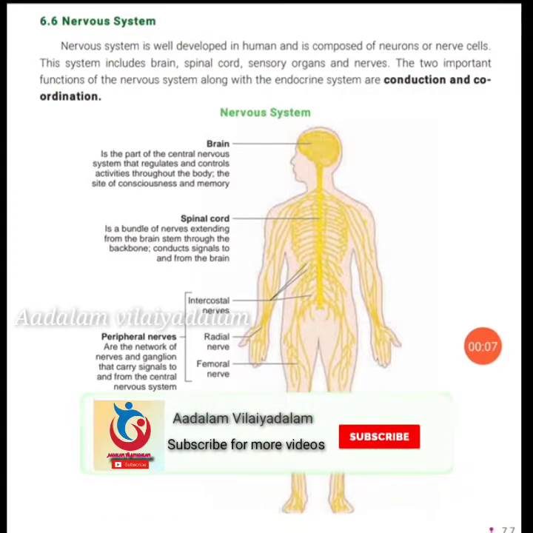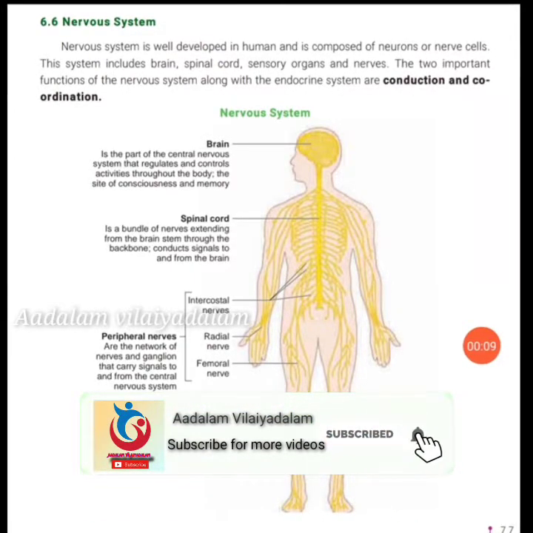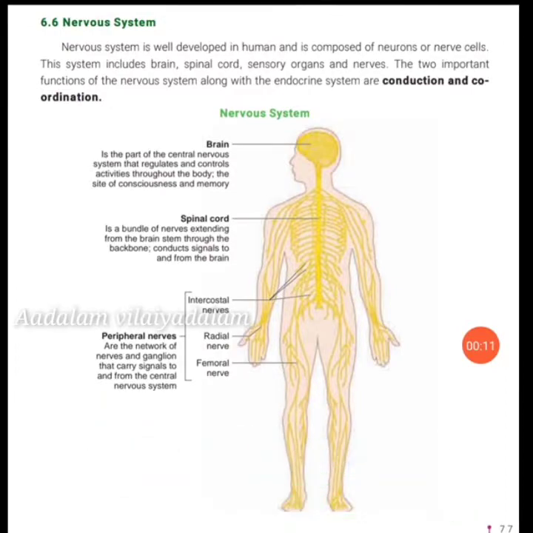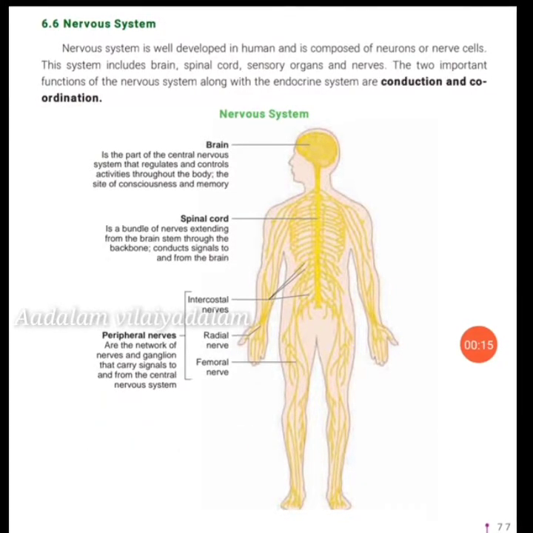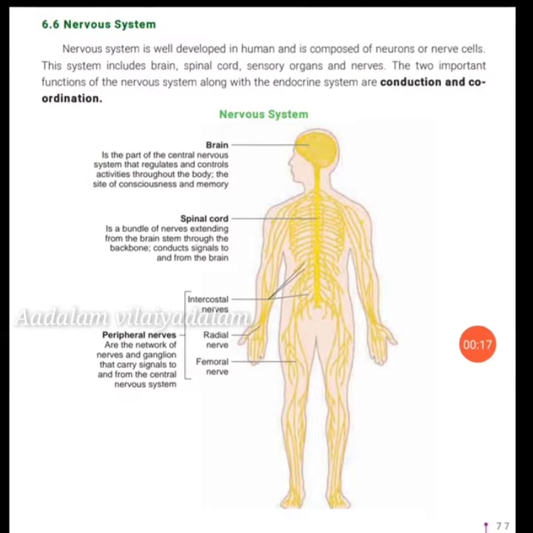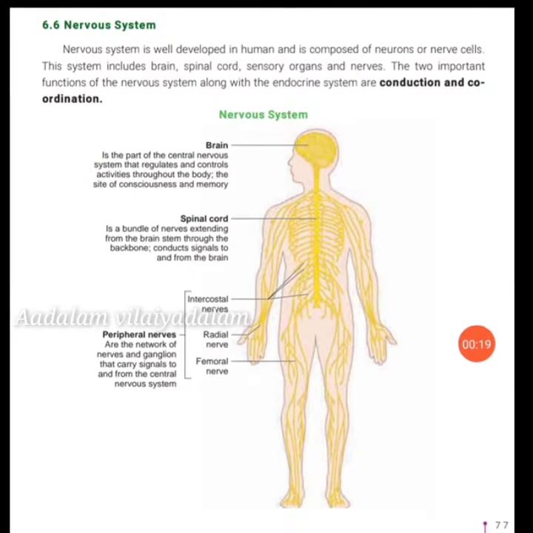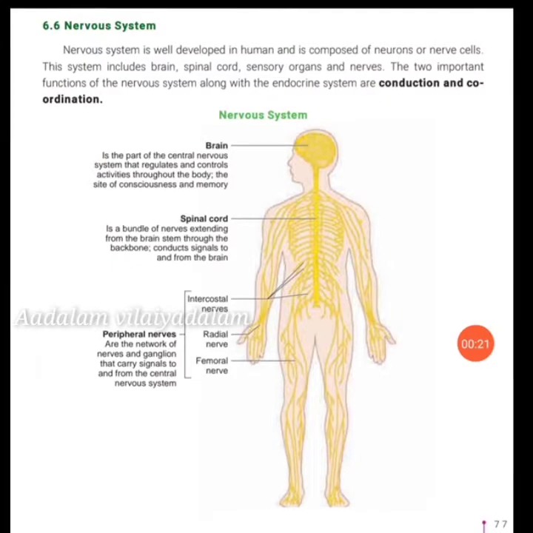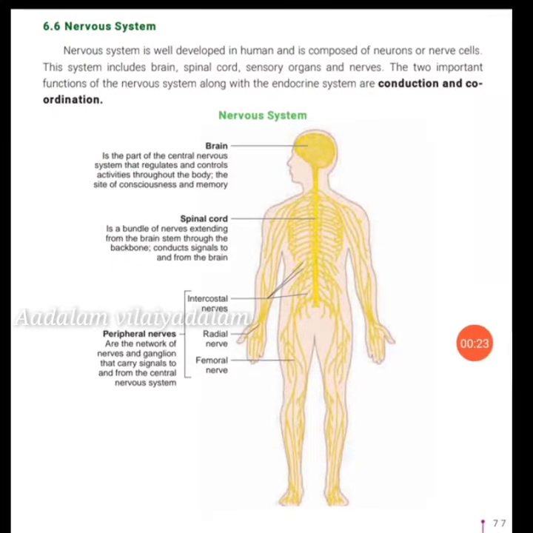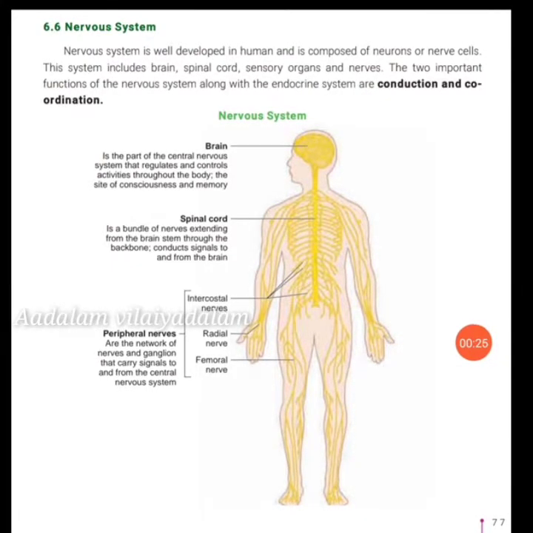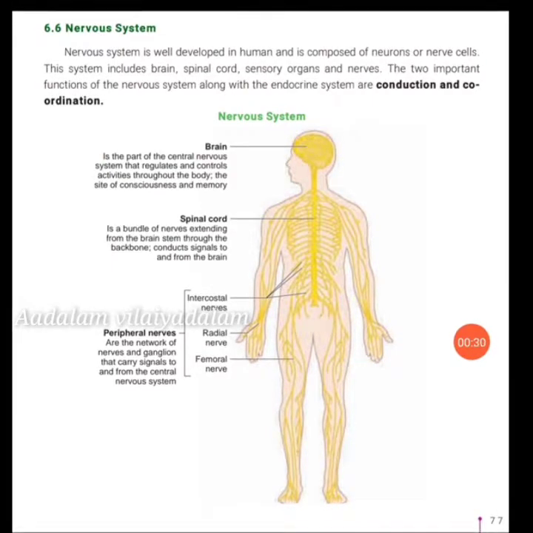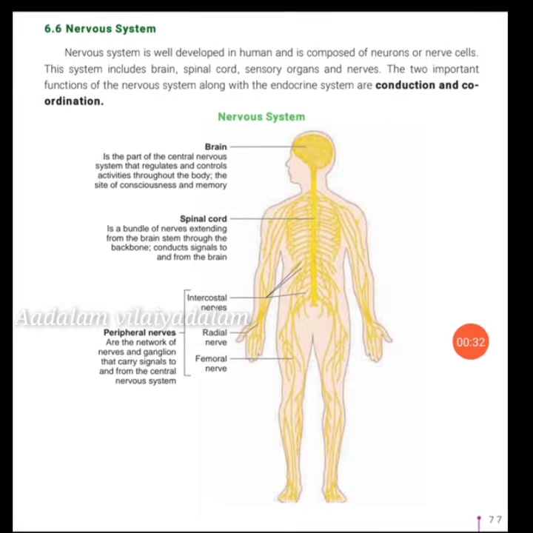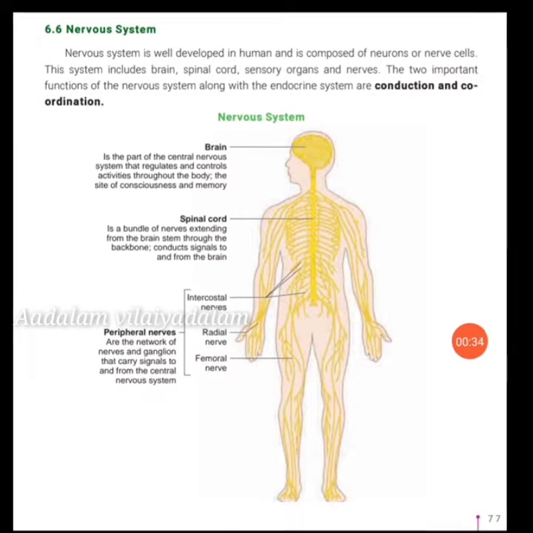Okay, today we see Unit 6, Human Organ System Part 2. So the next topic, nervous system. The nervous system is well developed in humans. It is composed of neurons and nerve cells. This system includes the brain, spinal cord, sensory organs and nerves. The two important functions of the nervous system are conduction and coordination.